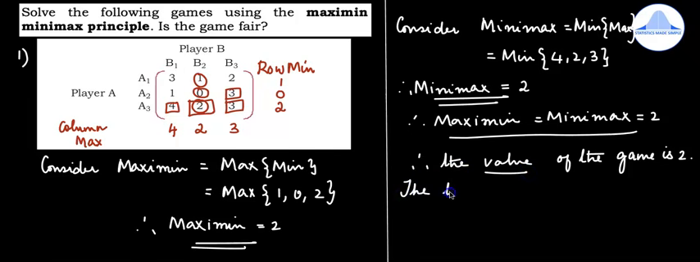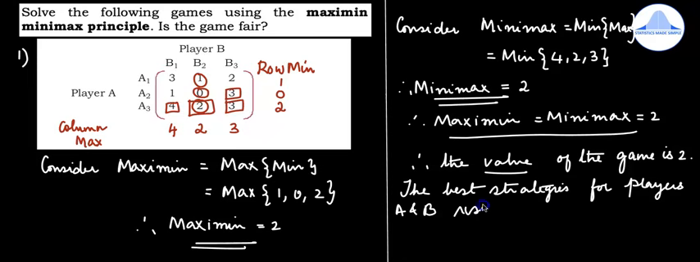The best strategies for players A and B respectively are A3 and B2. That you have to see over here in the matrix. So this is where the saddle point is. The corresponding strategy for player A is A3 and for player B is B2. So the best strategies for both the players are A3 and B2.